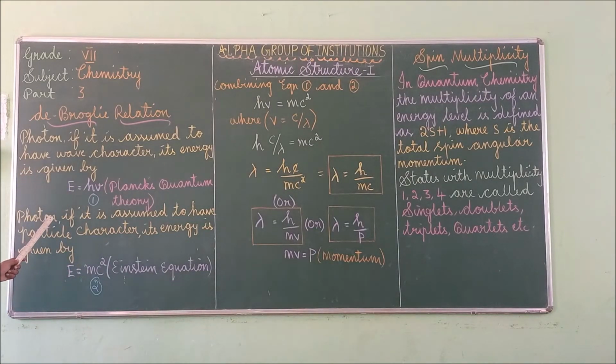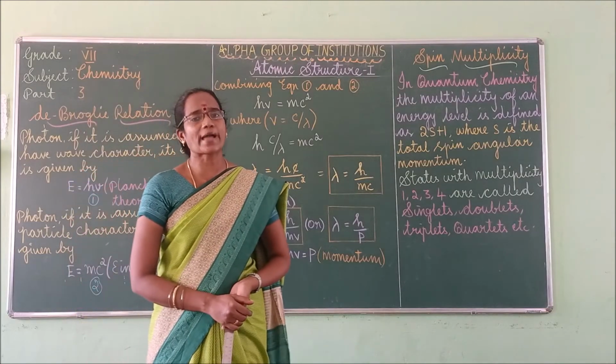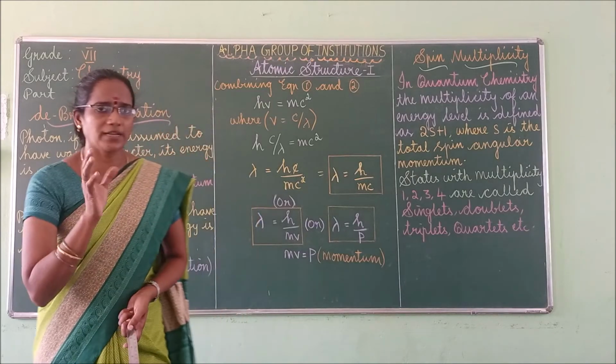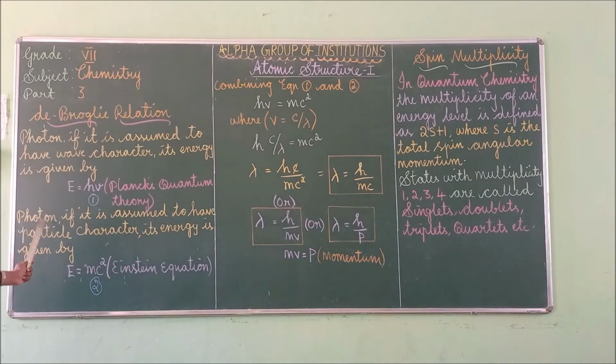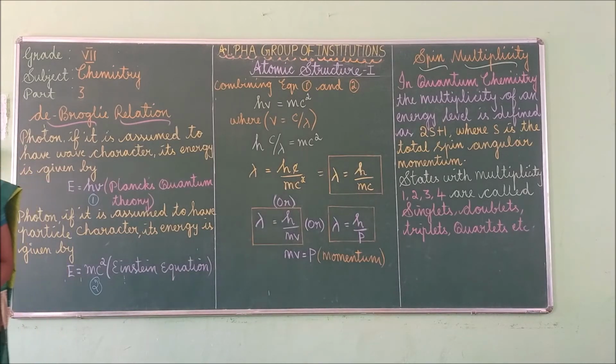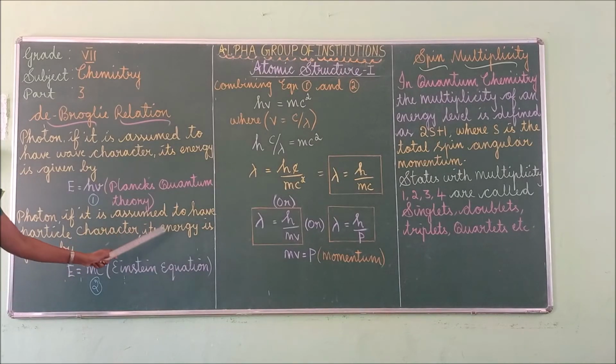Second one. A photon is the smallest amount of electromagnetic radiation, and the photon is always in motion. So in the case of a photon, if it is assumed to have particle character, then according to Albert Einstein's equation, its energy is given by E is equal to mc square.